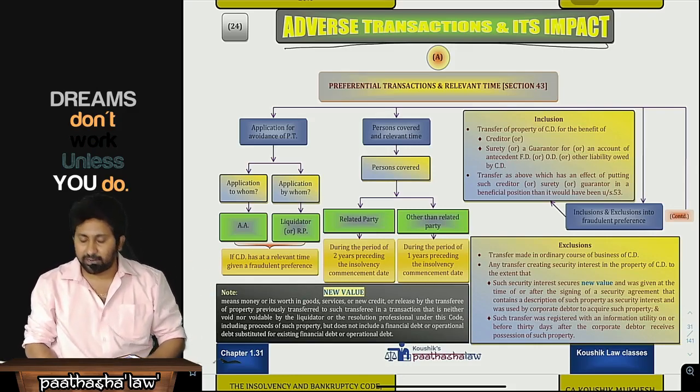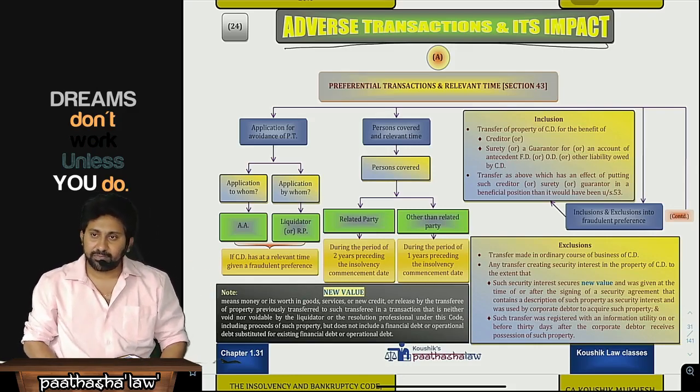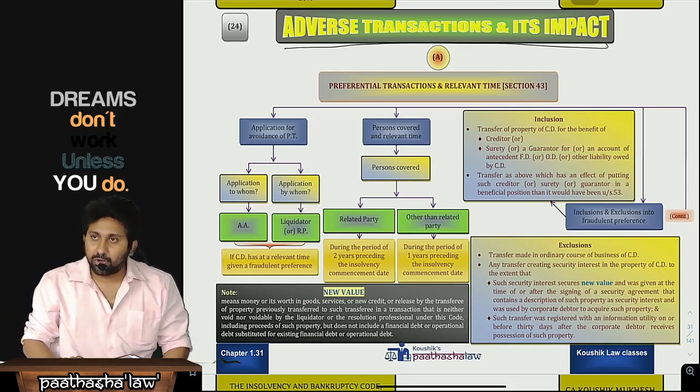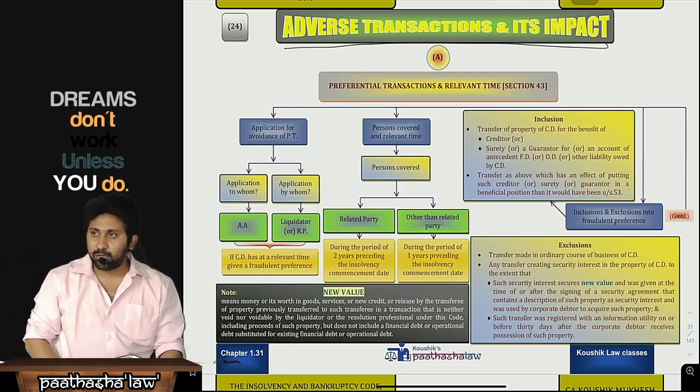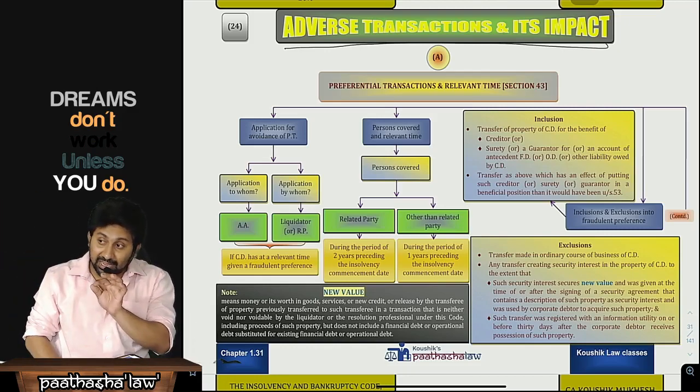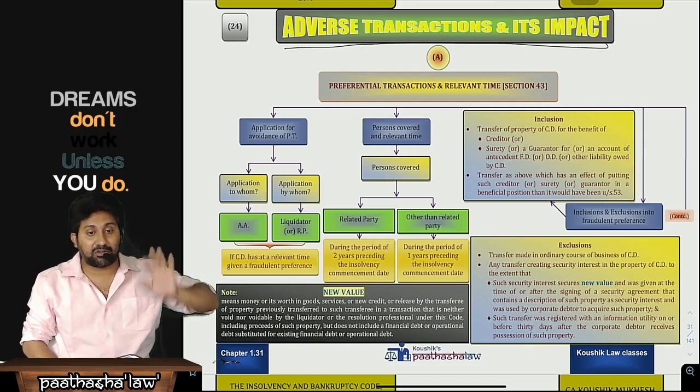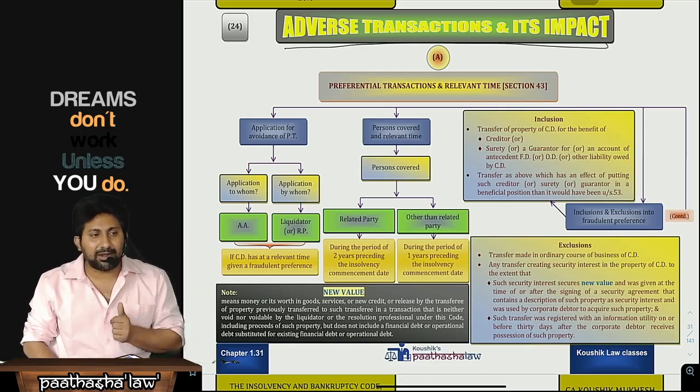Let me explain. There is a creditor who has to get the repayment in 2022, but by selling an asset they will repay it in advance. Why did you repay it?